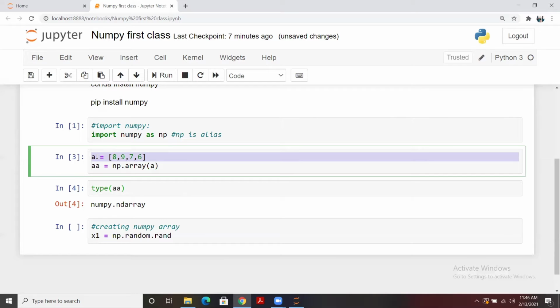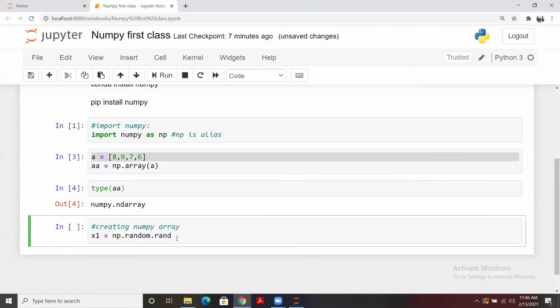But if we store different data types into this, then in that case that will not be an array. So let me create it. I have used np because the name of my NumPy library is going to be np here. So np.random is basically a module which is there in NumPy, and from random I am going to use randint. Why randint? Because I am going to use random integers. I need random numbers, but what type of random number? I need integers. So that's why I have used randint.